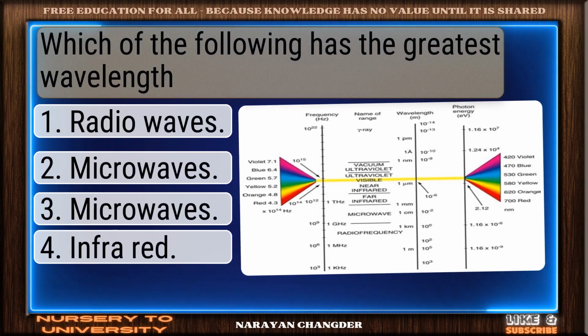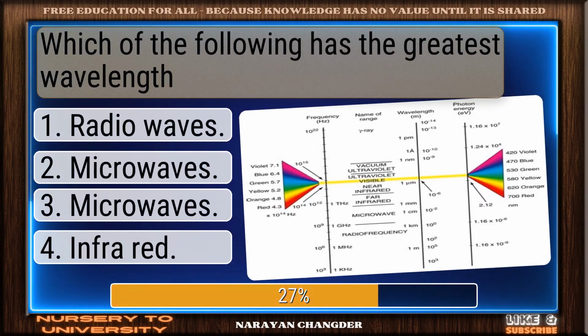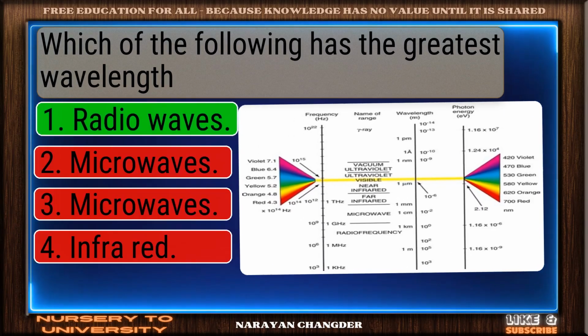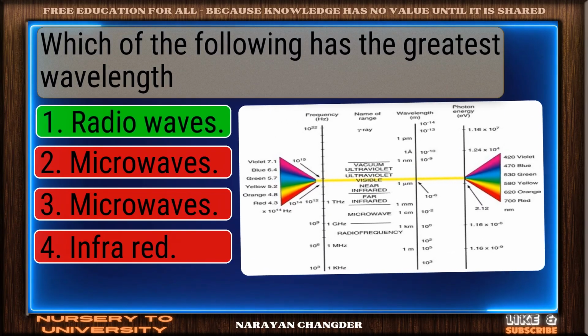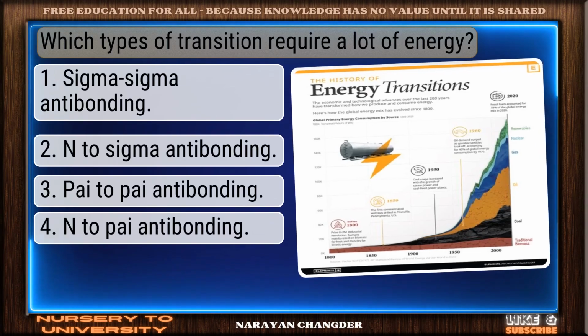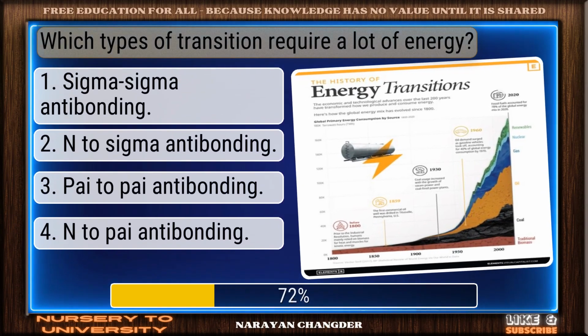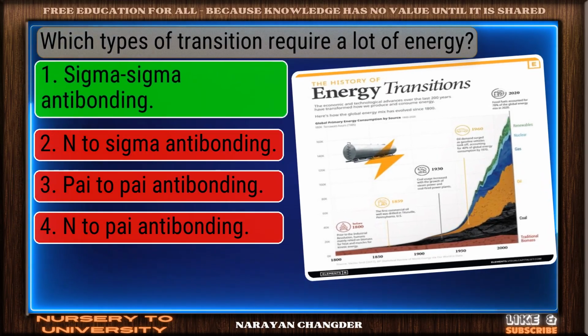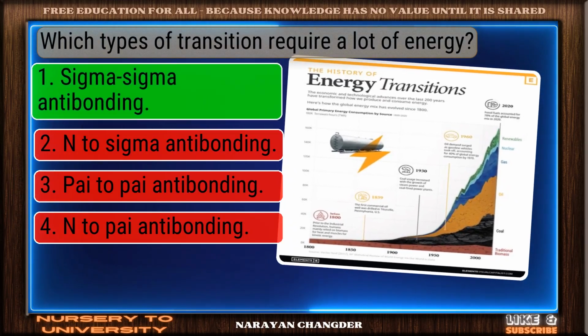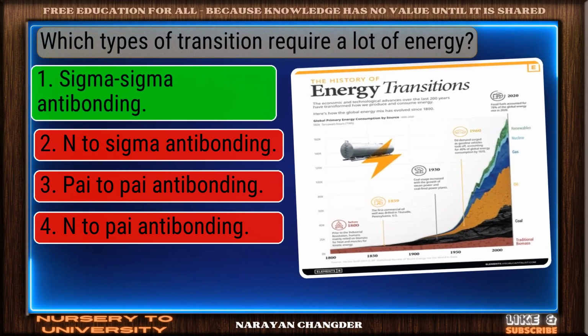Which of the following has the greatest wavelength? Great thinking. Radio waves is the right choice. Which types of transition require a lot of energy? You got it. Your choice, sigma-sigma antibonding, is right.